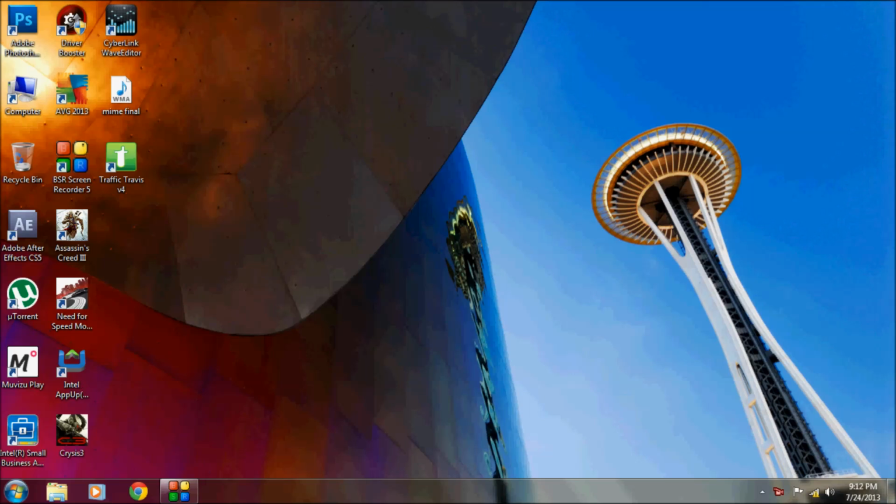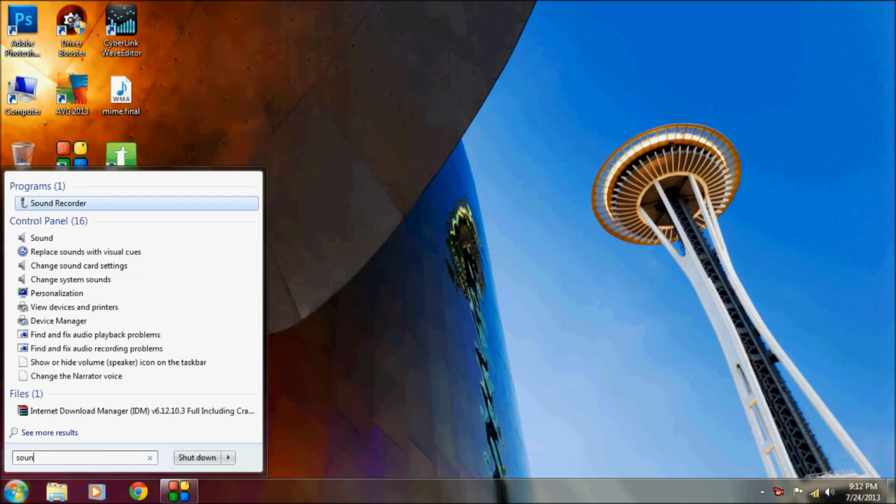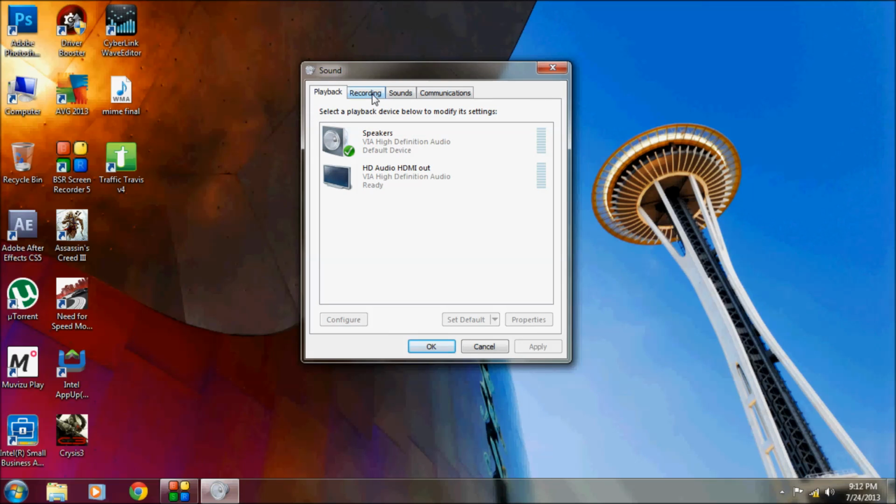First of all, you'll have to open up the sound dialog box. You can do it by searching in the start menu search. Once the dialog box appears, go to the recordings tab and then right click on stereo mix.